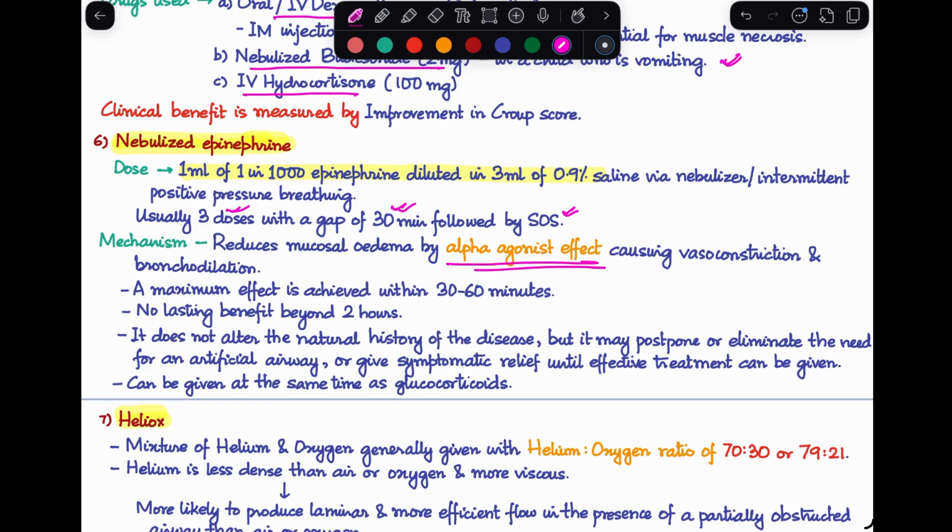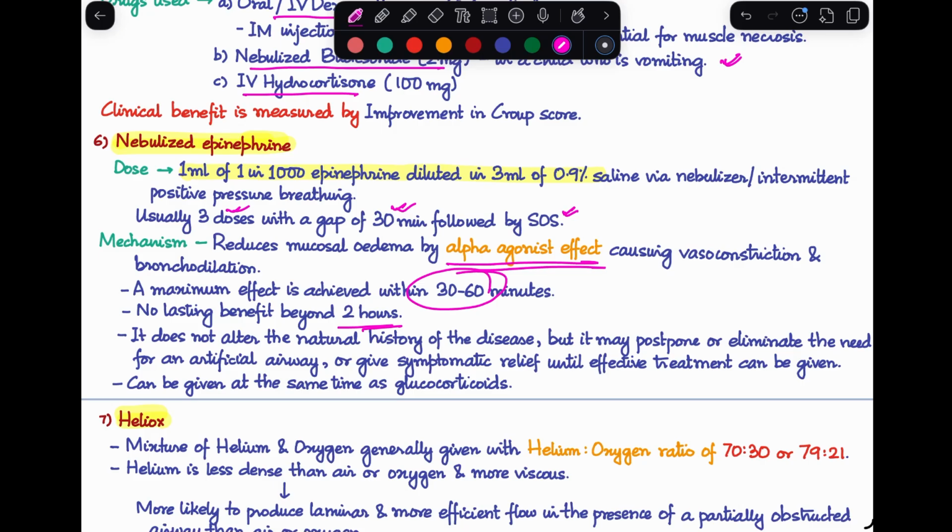A maximum effect is achieved within 30 to 60 minutes of administration of the nebulized epinephrine. However, this is actually a very short symptomatic relief. It does not give any lasting effect beyond about 2 hours. And also, it does not alter the natural course of the disease. It is probably only going to postpone or eliminate the need for any airway intervention.